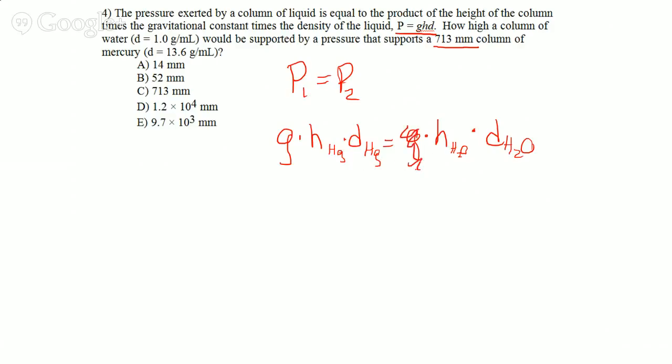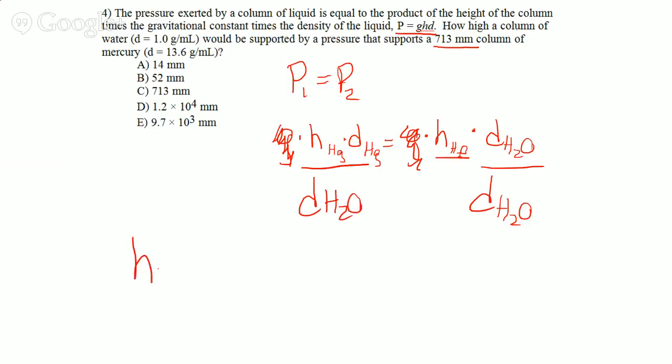So now we can go, hey, gravity is a constant. It doesn't change. So we're left with this proportion. And we got to solve for the height of H2O. So neatly written right here. All right, so we're solving for this. So we got to divide each side by the density of H2O. And that math is going to be pretty easy because the density of H2O is 1. So we got the height of H2O equals the height of the mercury times the density of the mercury all over the density of the H2O.